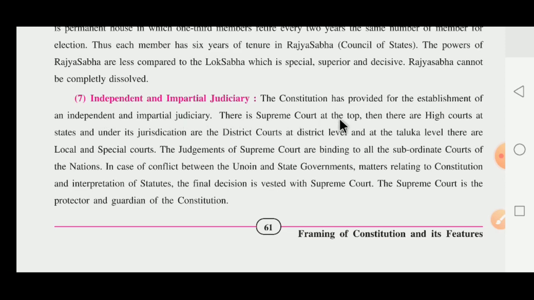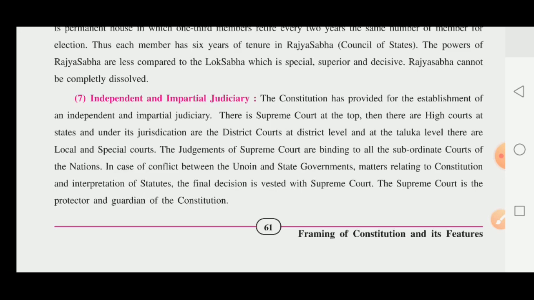There is the Supreme Court at the top level. Dear children, the Supreme Court works at the top level. Then there are the High Courts at the state level. Under their jurisdiction are the district courts at the district level, and at the taluka level there are local and special courts. The taluka court is also known as a local court. After the taluka, the district court is there. After the district, the high court at the state level.